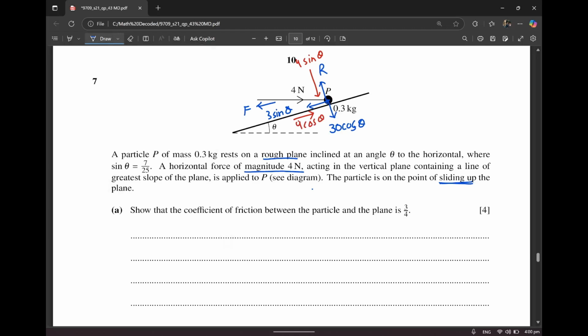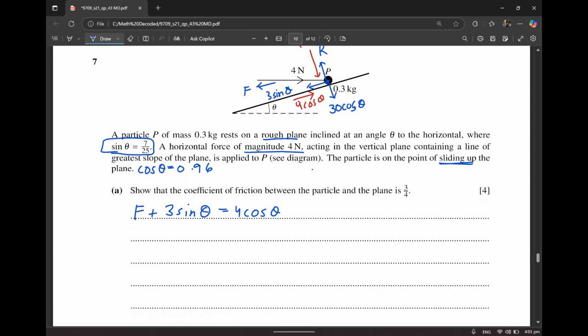All right, now let's start solving. So I'll put the horizontal forces first. F plus 3 sine theta is equal to 4 cos theta. Now they have given you sine theta. Again, as I told you earlier in the video, you will have to figure out a value for theta by doing sine inverse of 7 divided by 25. Then you'll put the answer into cos and you'll get a value for cos theta as well, which in this case is going to be 0.96. Anyways, now I will do F plus 3 into sine theta, that's 7 by 25, is equal to 4 into cos theta, that's 0.96. That is going to give me F is equal to 3.